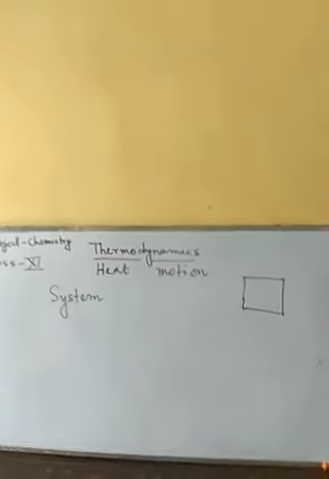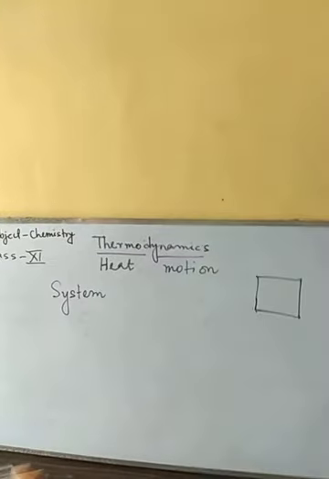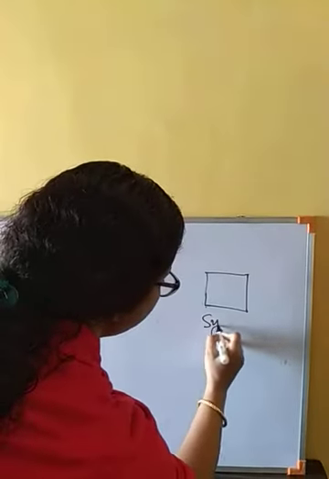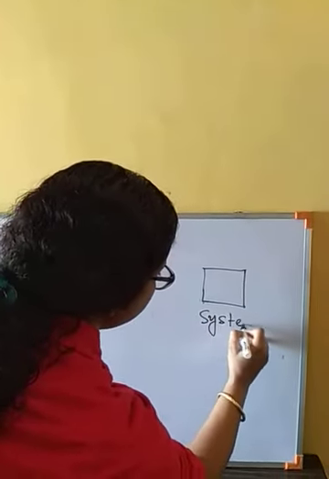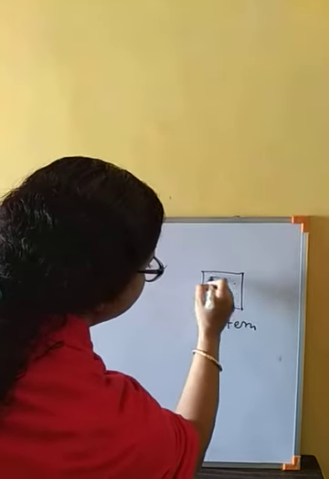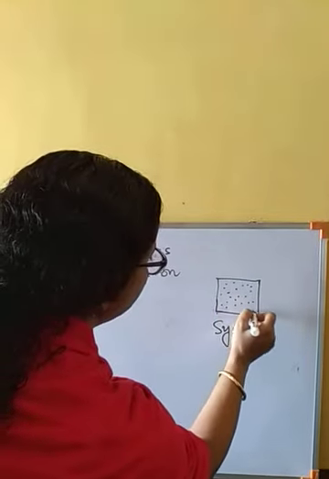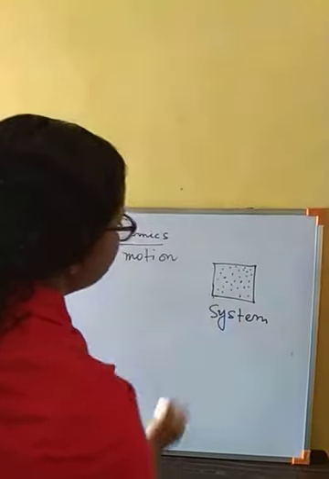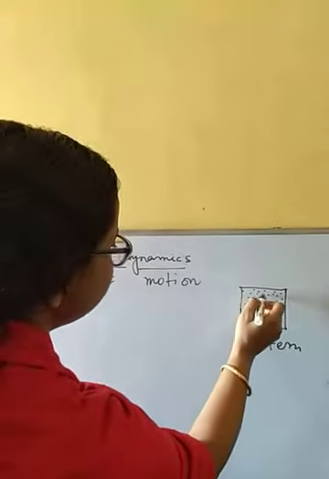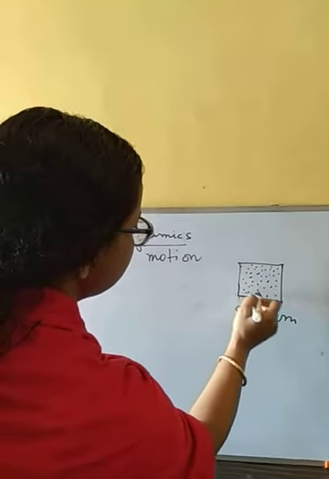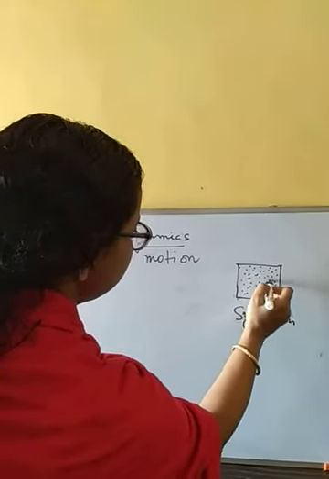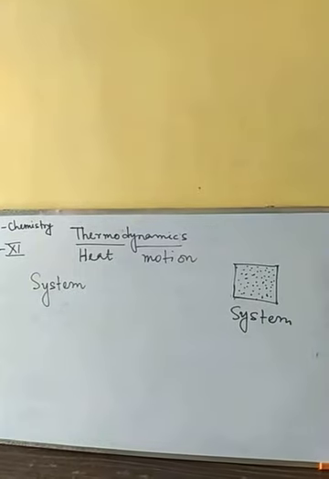When we are talking about that, it will be our system. Here, suppose we have taken some amount of gas, and we are interested in the change of pressure, temperature, or any sort of change of this gas. That will be our system.